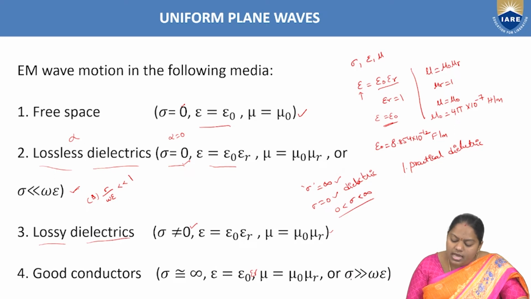Means at very high conductivity, at low frequencies, the medium behaves as a good conducting medium. Or instead of sigma far greater than omega epsilon, we also consider sigma by omega epsilon is far greater than 1, in which case the medium is considered a good conducting medium, right? So keep this in mind.